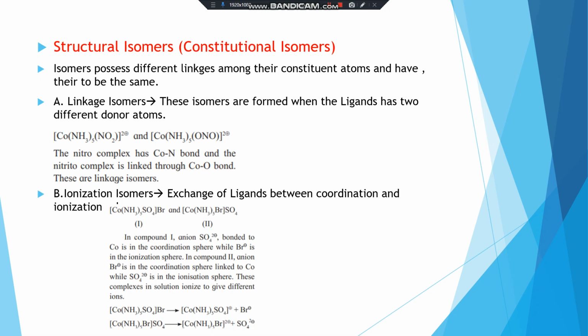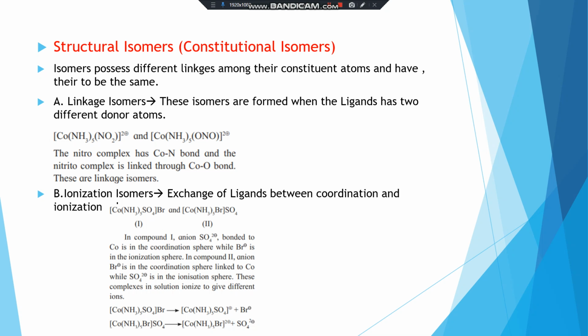In compound two, the anion Br- is in the coordination pair linked to cobalt, while SO4 2- is in the ionization pair.